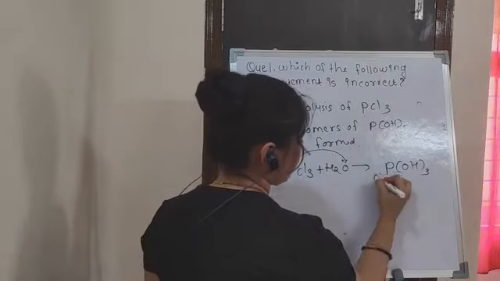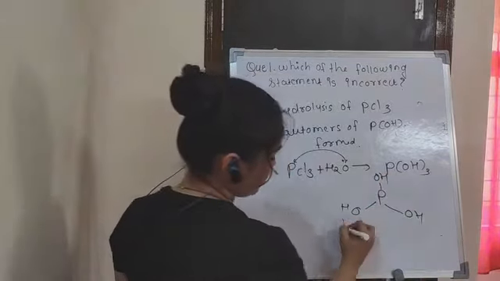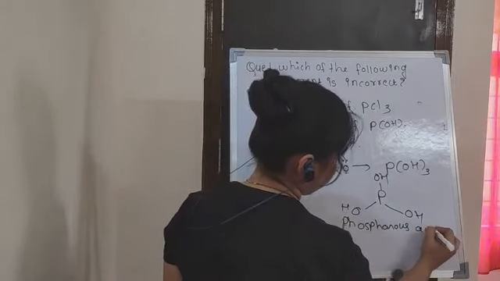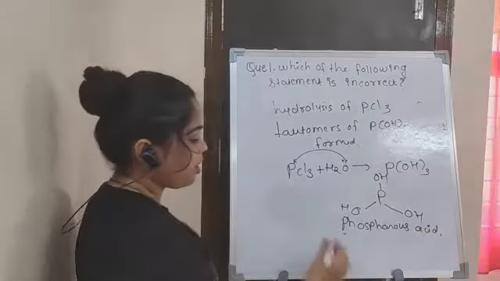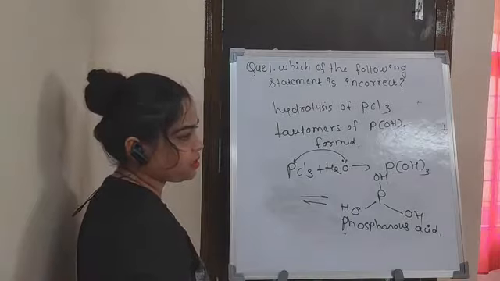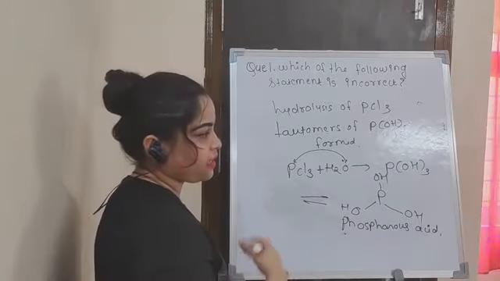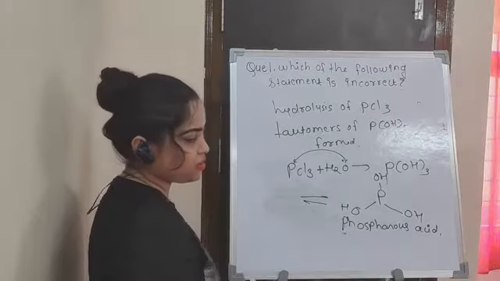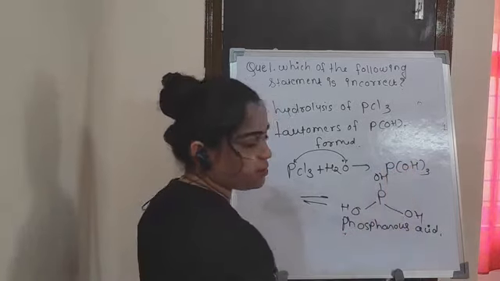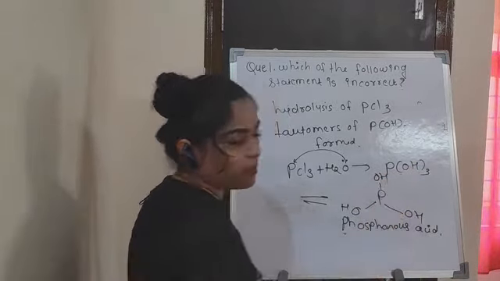The structure of this is called phosphorus acid. When it undergoes tautomerization, tautomerization means, for example, if there is presence of alcohol, then it undergoes tautomerization to form ketone. So this hydrogen is removed, and this hydrogen is removed, and here oxygen's double bond is formed.